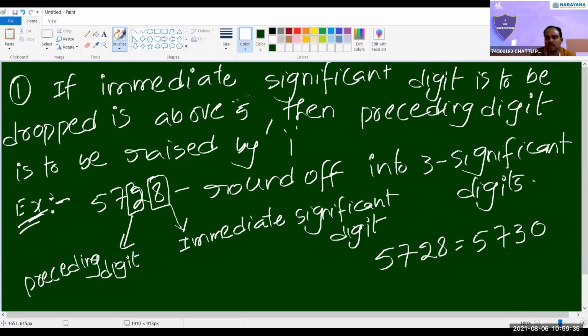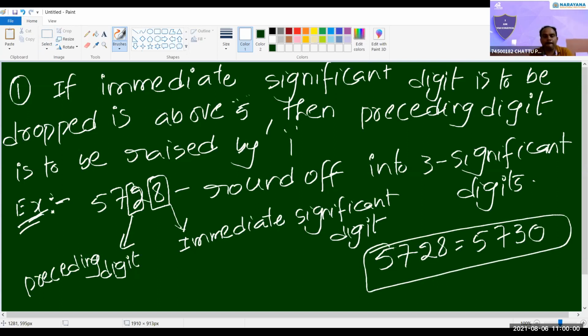See, 573, 3 significant digits. But we have to maintain the approximate value also. For example, if you write 573, here also 3 significant, but 5728 is not equal to 573, right? That is why we have to maintain the approximate value, and also we have to concentrate on significant figures.